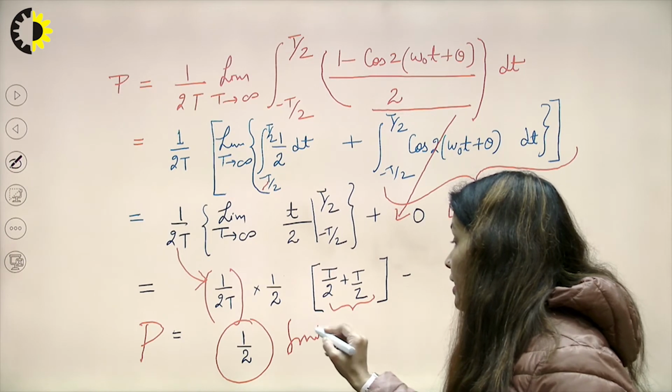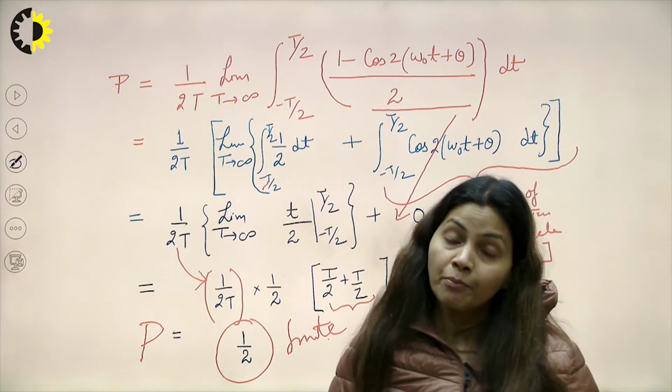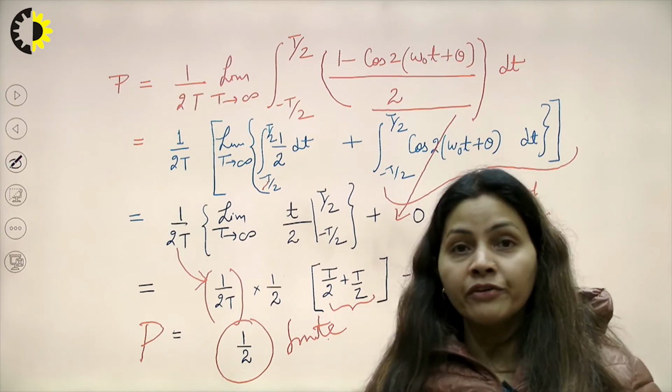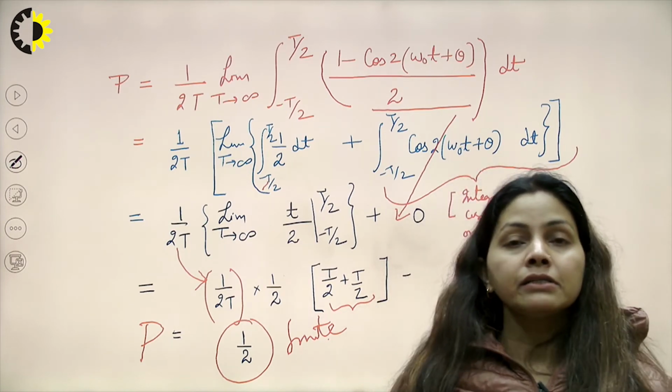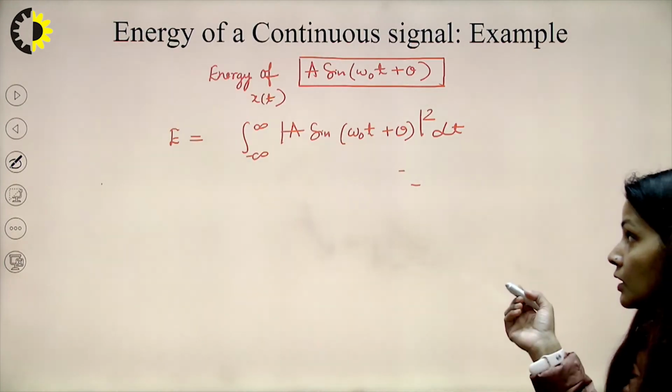I told you that for any signal, if the power value comes out to be finite, then only we can say it is a power signal. So what I am interested in now is calculating the energy of the given signal. Now this is my signal.